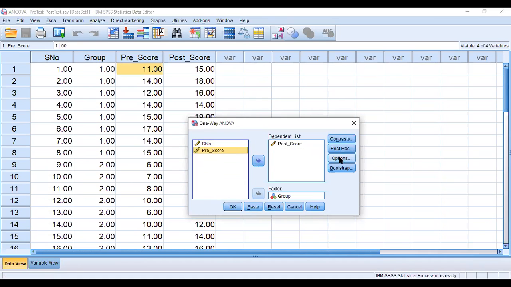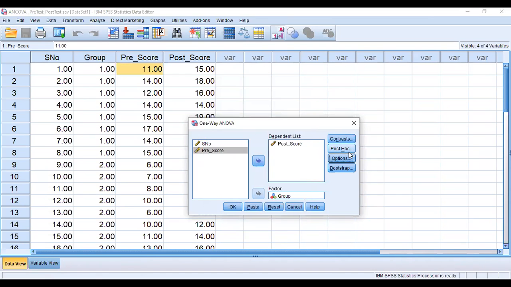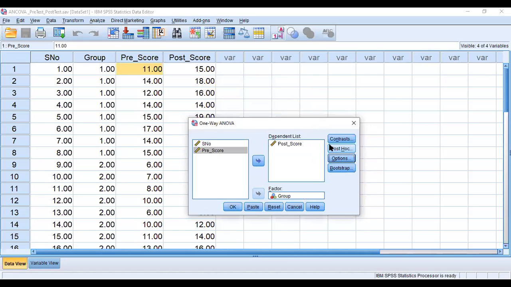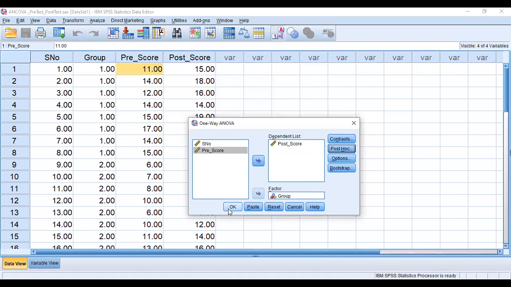Okay, so first, in order to run it, click descriptive statistics so that you get the mean plus or minus standard deviation. Then click on options, descriptive we got, then click on post hoc. Okay, so you get the post hoc. So click OK. Okay, come to the output window.